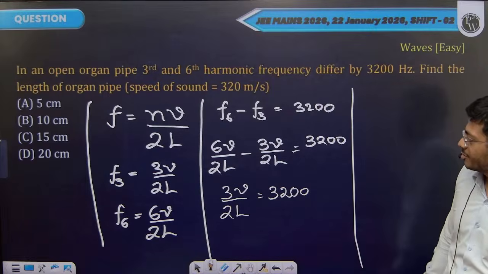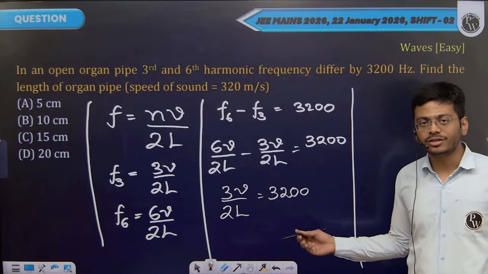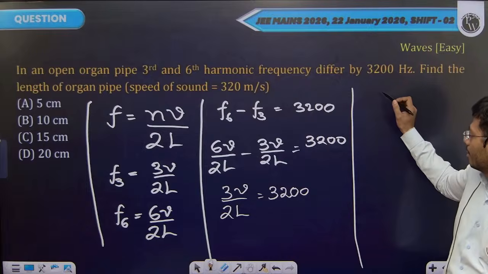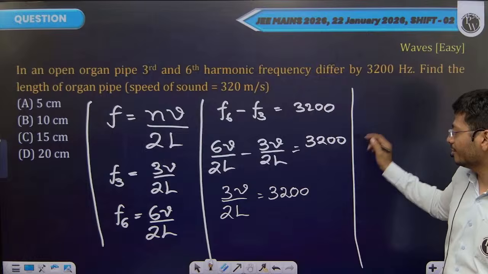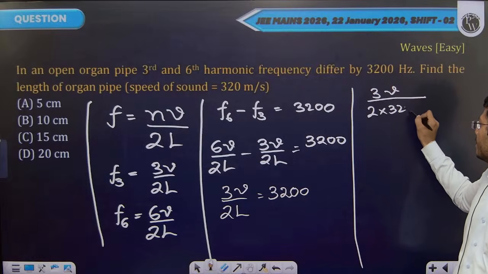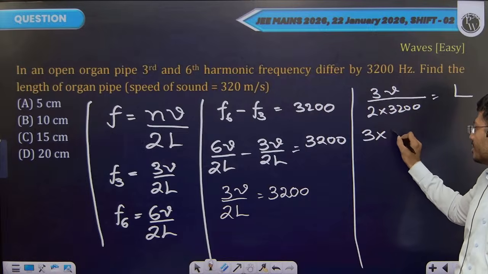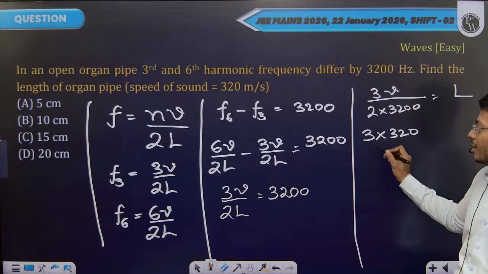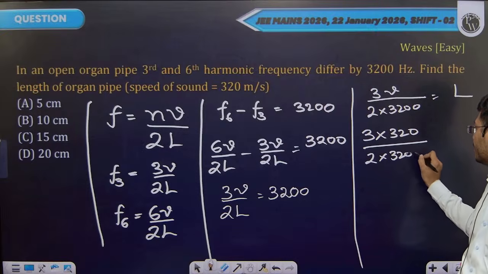They have given the speed of sound, this V, and from this they are asking you to find the length of the organ pipe. So what you can do is send L to the right side and bring 3200 to the left side. You have 3V by 2 into 3200 is equal to the length of the organ pipe. Speed of sound in air is given as 320, divided by 2 into 3200.